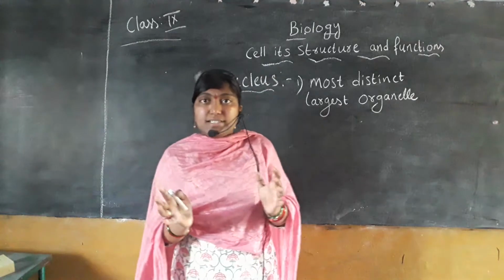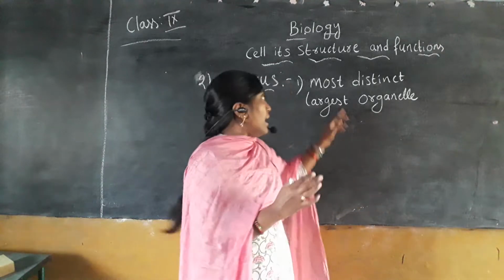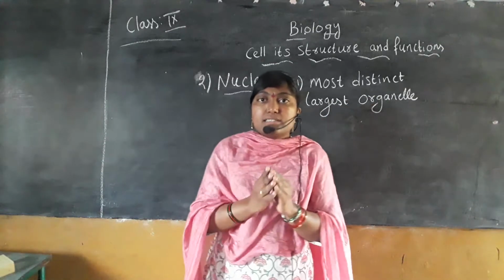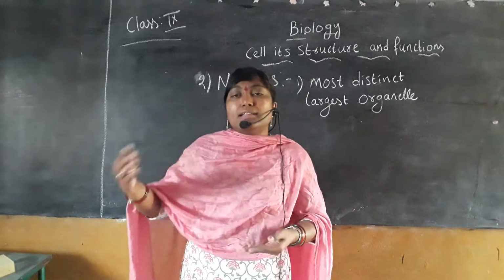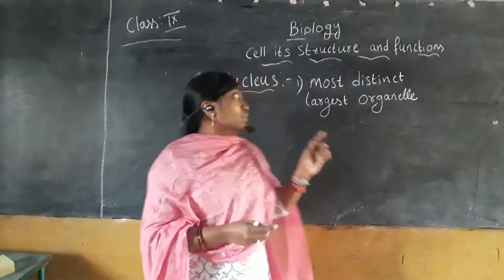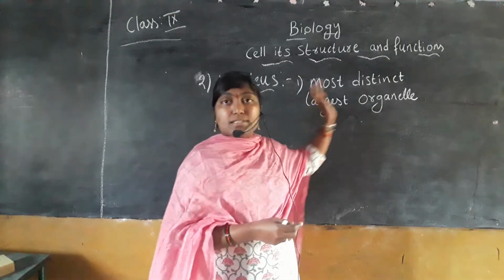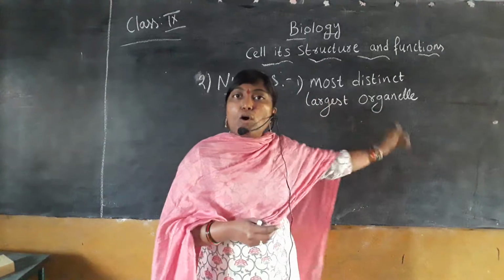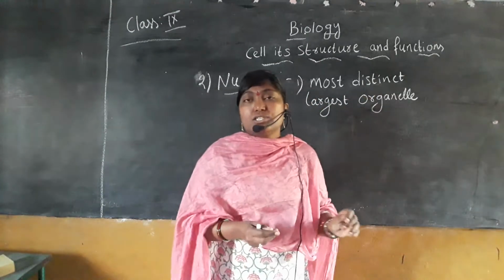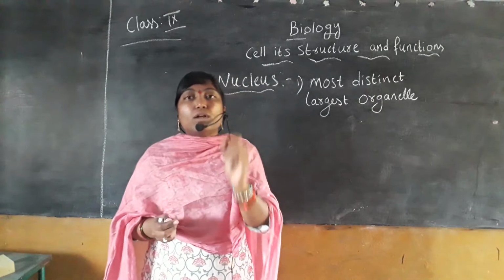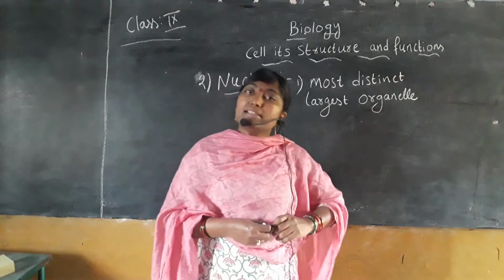It is the largest organelle in the cell, and distinct means what? It is different compared to the other organelles. So, the nucleus is one of the most distinct, largest organelles in the cell.